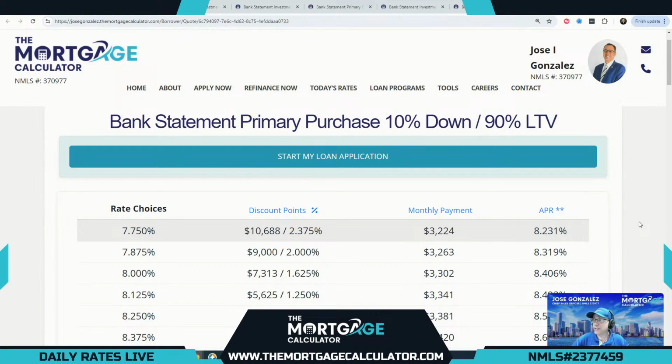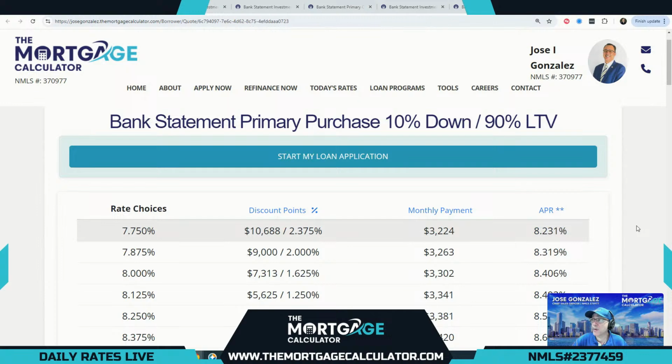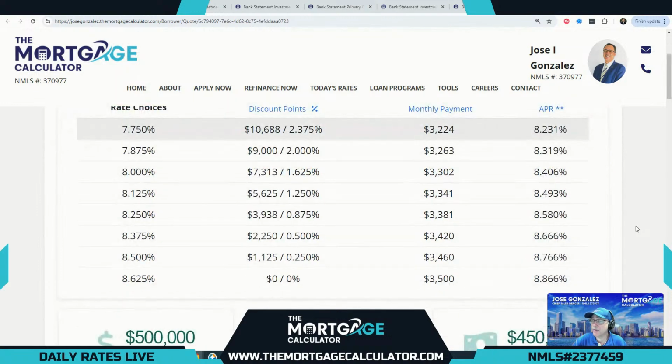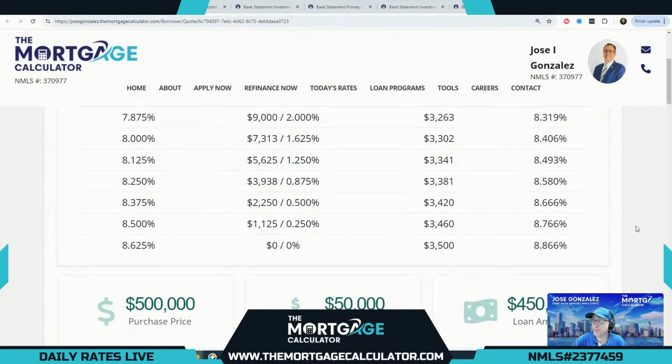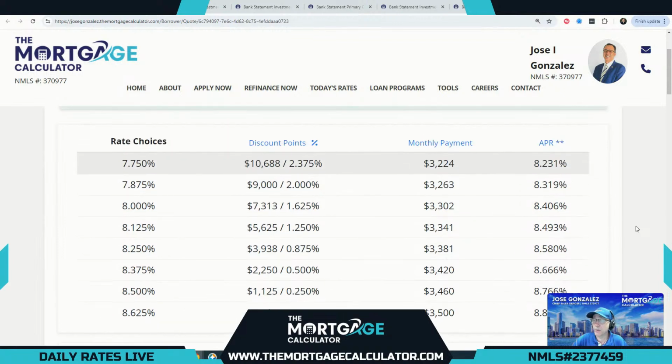Maximum LTV for any of our non-QM options is always 90%. Never any mortgage insurance on any non-QM products, regardless of the loan to value. So this first option is for a primary purchase with only 10% down. Our lowest cost option is 8.625% at par. Then you can buy that down all the way to 7.75% at a cost of 2.375 points.